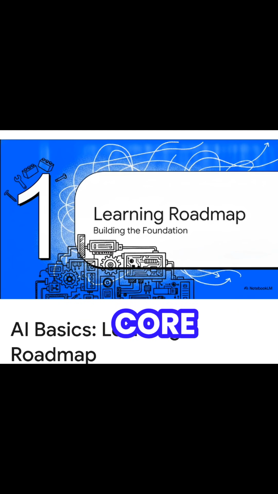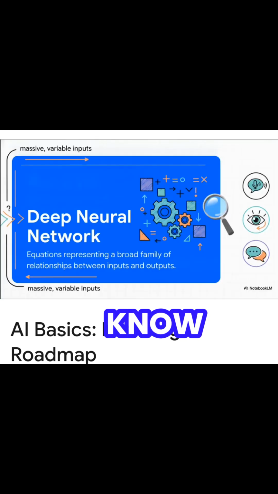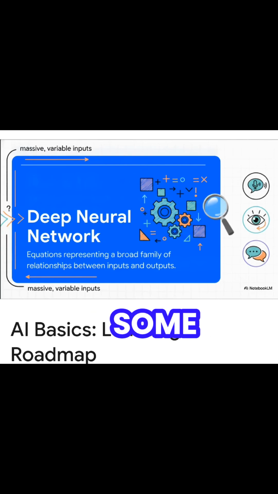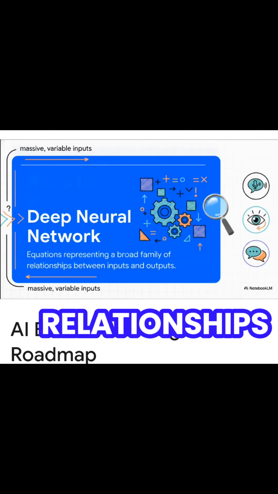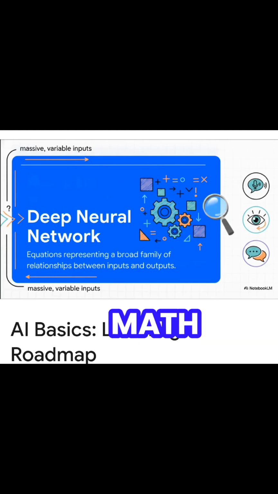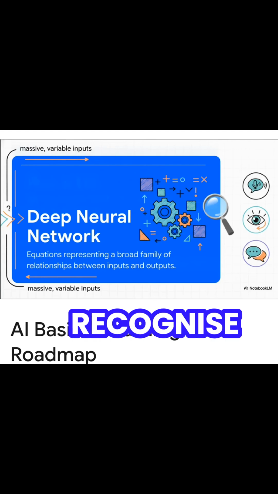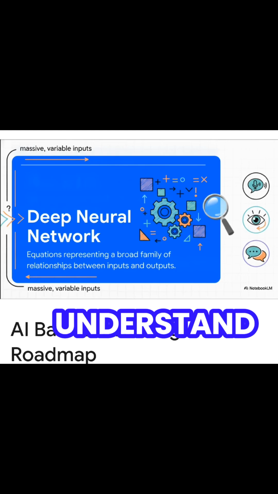When you hear the term deep neural networks, it sounds totally like science fiction, right? But honestly, they're really just a type of machine learning model made up of some pretty powerful equations. At their core, these networks take in massive variable inputs, picture feeding a system millions of tiny puzzle pieces, and they process them to find relationships that predict an output. It's literally just math, but it's math that is so incredibly powerful that it easily searches through these relationships to power the everyday tools you probably already use, like translating a website into another language, helping cameras recognize objects, or getting your digital assistant to understand your voice.